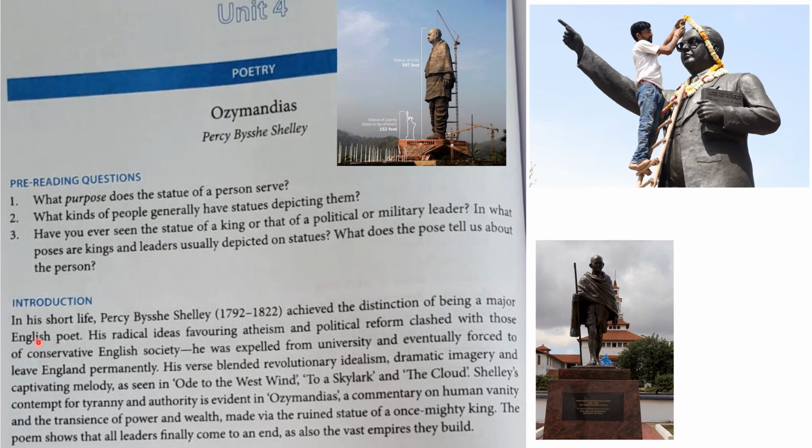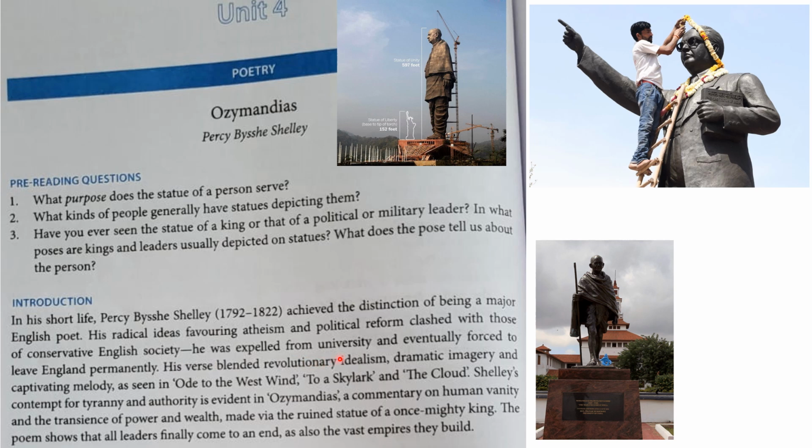Now about the author. In his short life, all of you try to focus on this, students. Short life means that he lived only for 29 years. Percy B. Shelley, born in 1792 and died in 1822. That means only 29 years he lived. But he achieved the distinction of being a major English poet. His radical ideas favoring atheism and political reform clashed with those of conservative English society.